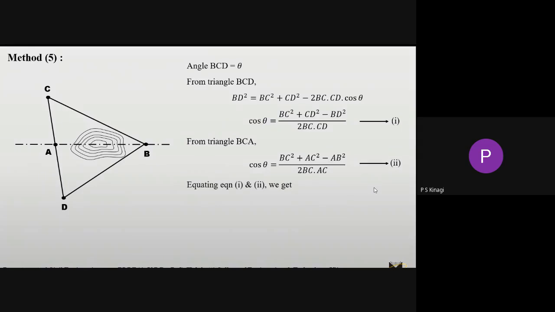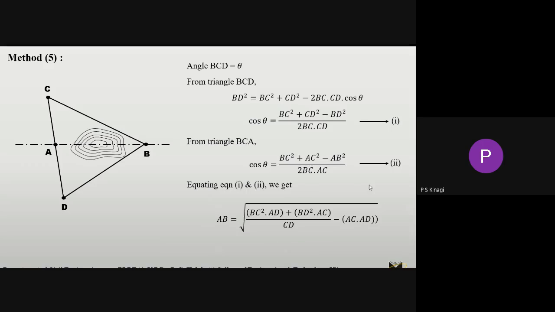Now, equating these two equations, cos theta gets cancelled, because both are the same as we consider only one angle, that is angle C. So by equating these two equations and simplifying, we get the distance of AB is equal to this formula.